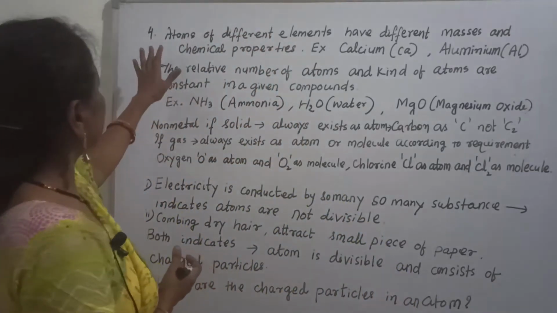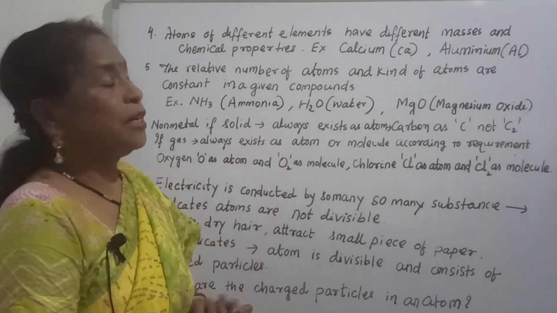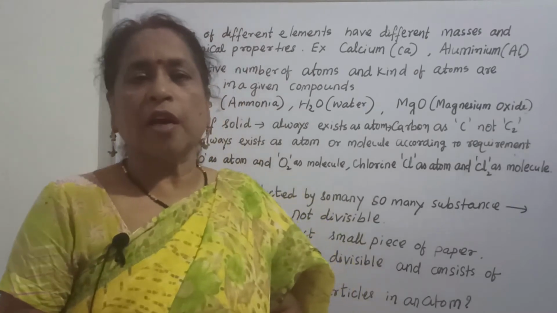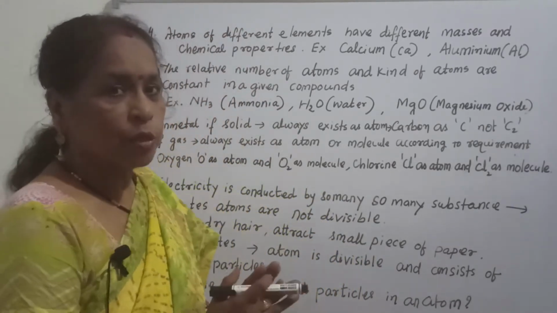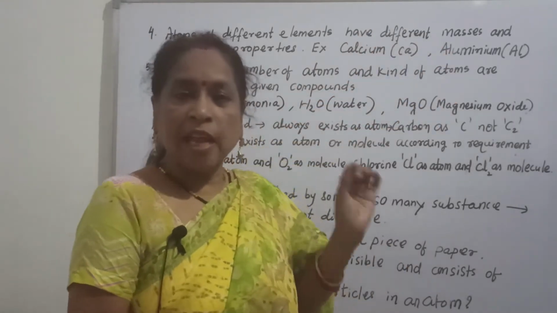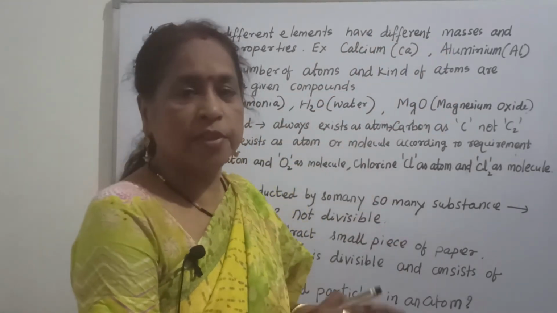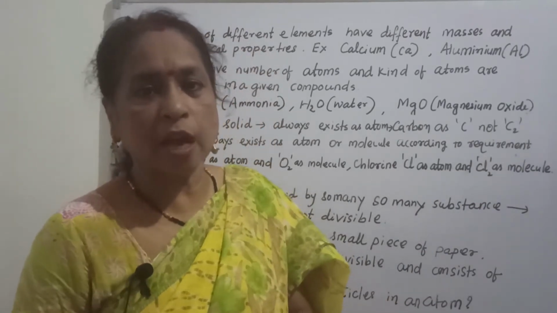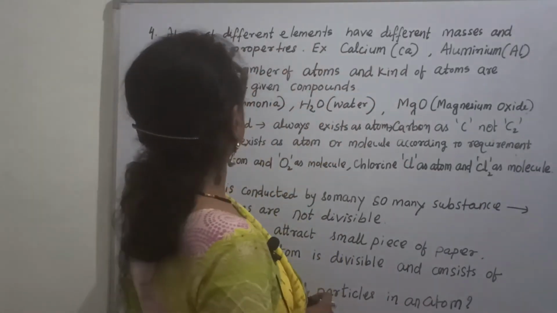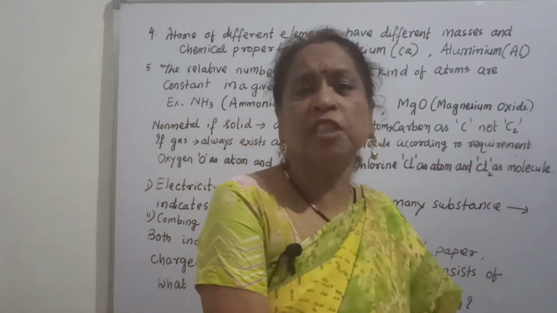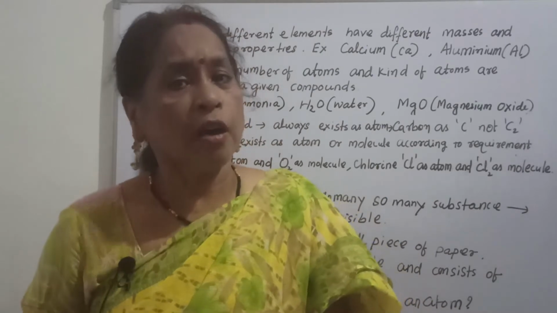Now if you see atoms of different elements, say one is hydrogen and the other is oxygen, these two different elements have different mass. The atomic mass of hydrogen is totally different from the atomic mass of oxygen, and the chemical properties of hydrogen are also totally different from oxygen.